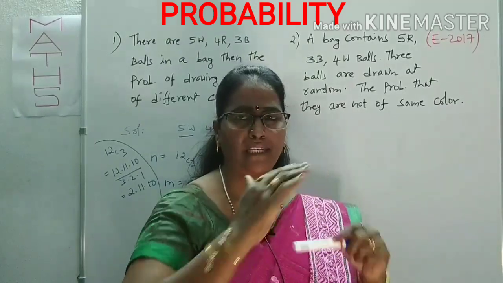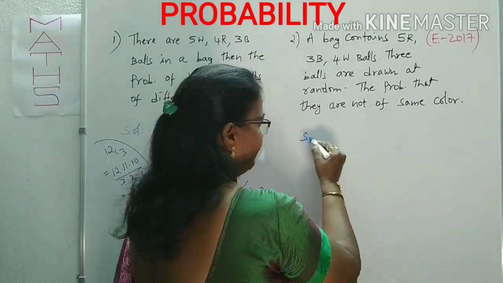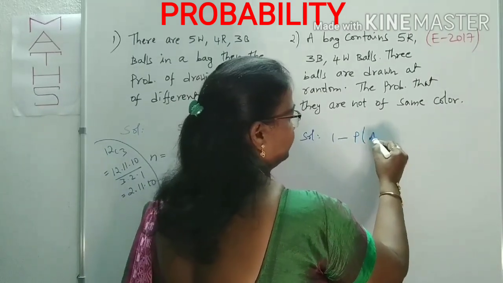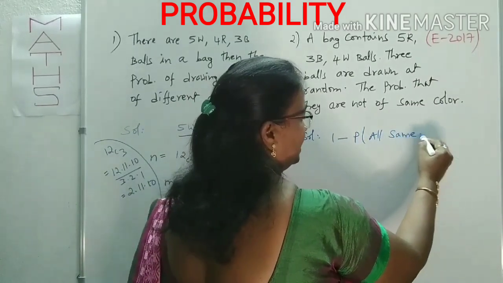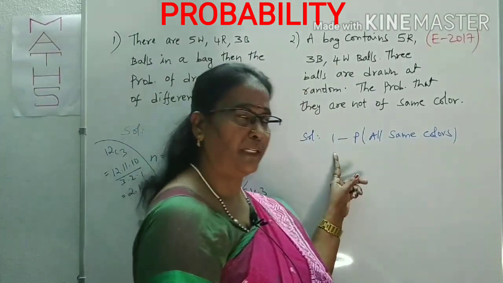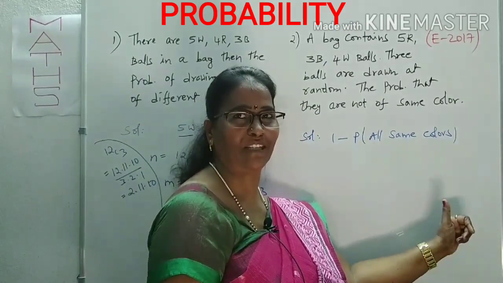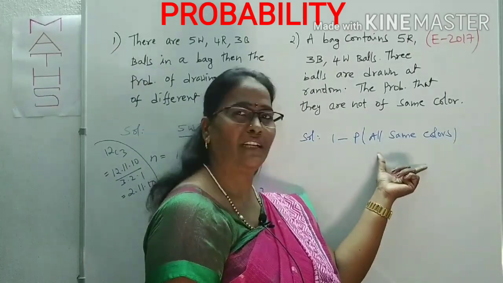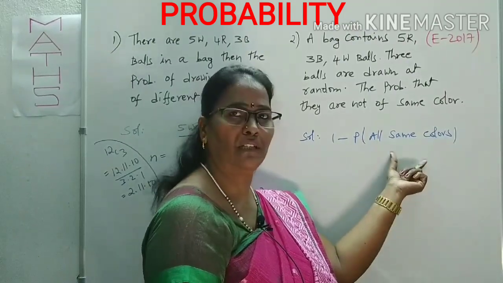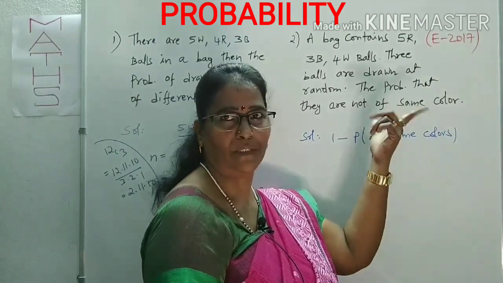So, you know, the sum of the probabilities of any trial is 1. From that 1, the required probability, if you write 1 minus the probability that all are the same color, what is the meaning of this? From the total probability, if you remove the probability that all are the same color, indirectly all are not the same color will come. If you take it directly, it takes too much time. You know the total probability of any trial is 1. From that, if you don't want all the same color, indirectly not the same color will come, right?